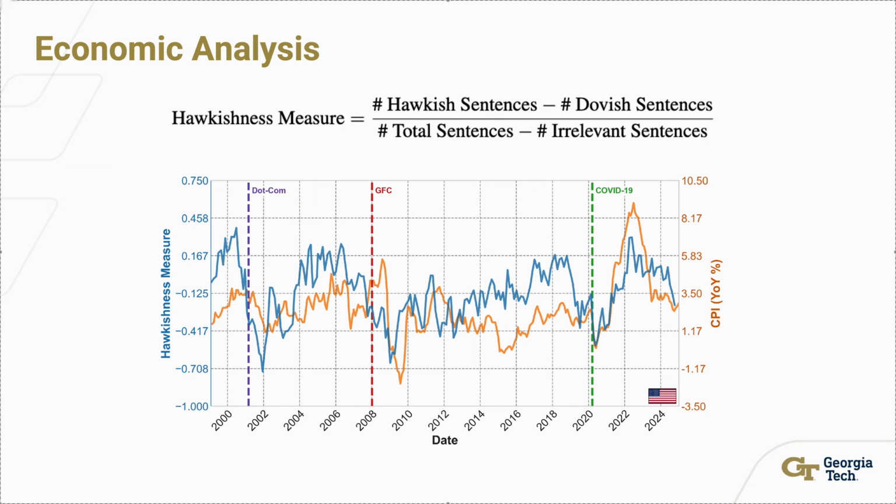Beyond just benchmarking models, we wanted to understand whether our framework actually captures economically meaningful behavior, not just linguistic patterns. To do this, we used our best-performing stance detection model, RoBERTa Large, to conduct a large-scale economic analysis across the central banks. We computed a document-level hawkishness score as shown on the screen. We then track this hawkishness score over time and compare it with consumer price inflation in each bank's corresponding region. We observe that hawkishness consistently tracks inflation, demonstrating that our model's linguistic outputs correlate strongly with real-world macroeconomic dynamics.